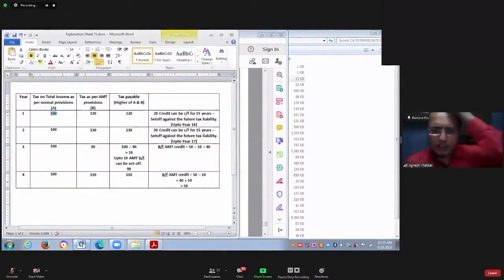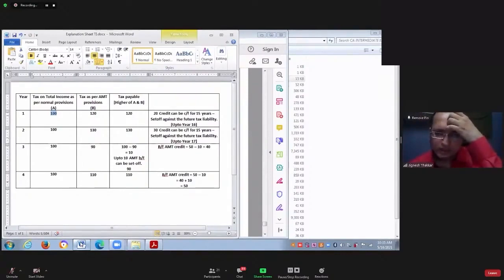Dikshit, in our example, in year number 3, you can set off the AMT credit to the extent of 10, because 10 is the excess tax as per normal provision as compared to AMT. In year number 3, your AMT is 90 and your regular tax is 100. So how much do you have to pay to the government? Actually, 100 is payable to the government.